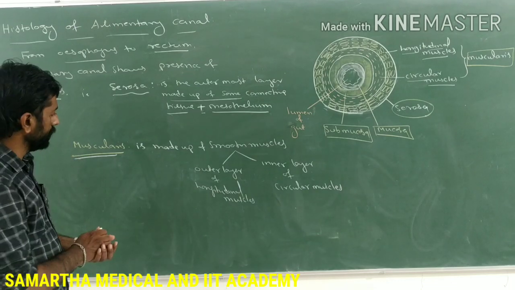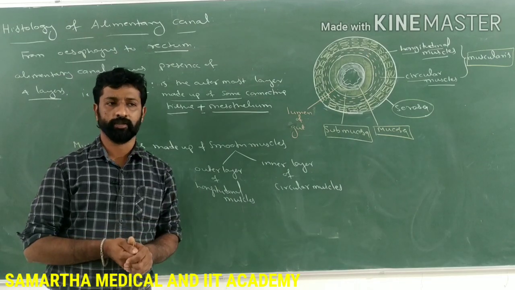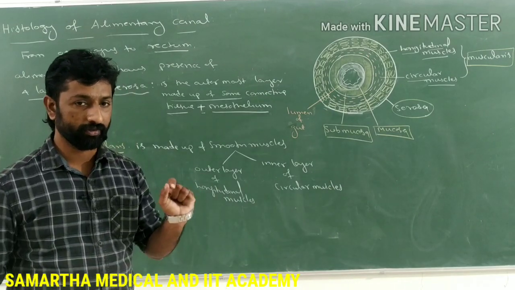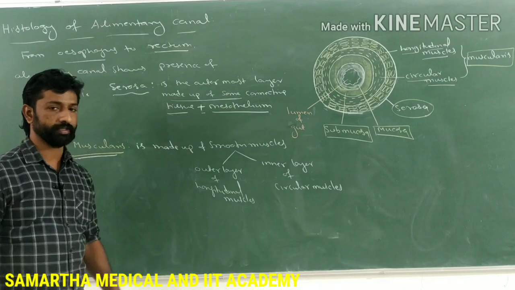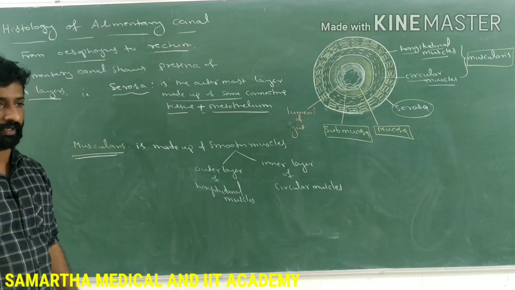Which concept can you expect for the NEET here? The presence of a plexus, called the Auerbach plexus or the myenteric plexus. What do you mean by that?